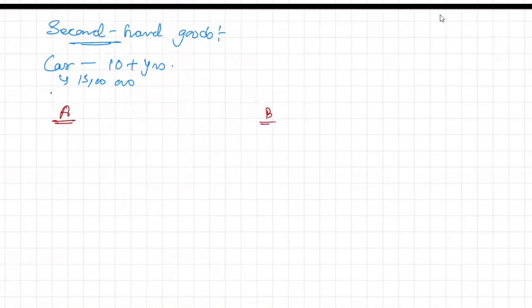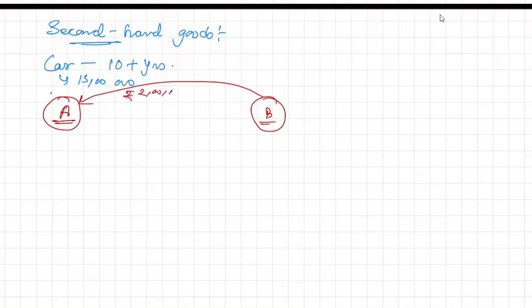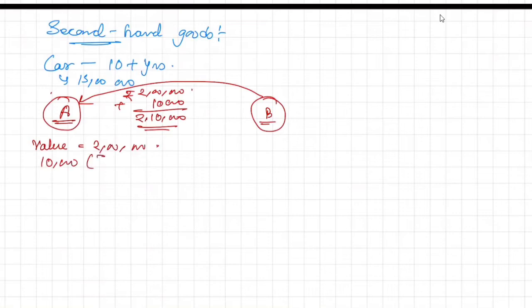So suppose this is A and I'm talking about him. He's a second-hand dealer, and here it is B. So A purchased a second-hand car for a value of say 2 lakh, plus 10,000 GST, meaning 2 lakh 10,000. So for me, what is its value? Its value is 2 lakh. Why 2 lakh? Because 10,000 I'm getting the ITC. Why did I get that ITC? In respect of this 2 lakh. So the government has allowed me a credit. So on my outward supply, why am I taking the ITC? Because on my outward supply, I will pay the tax.